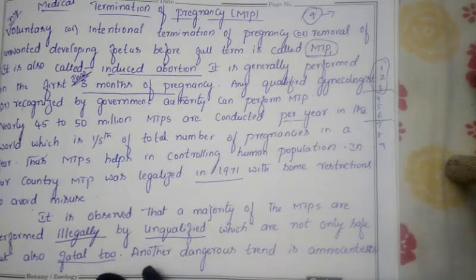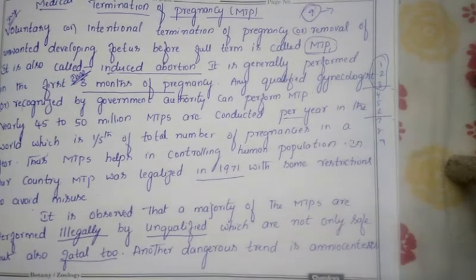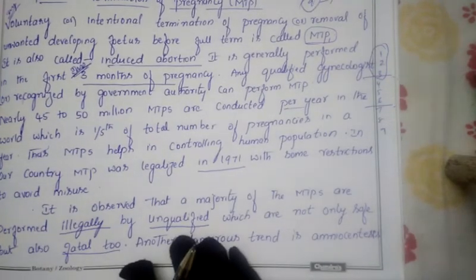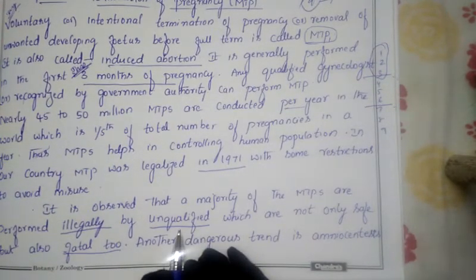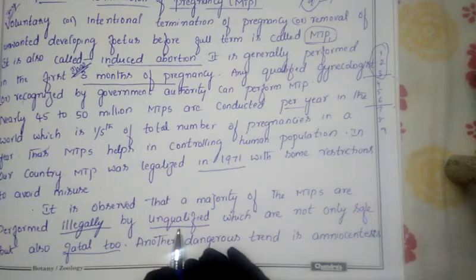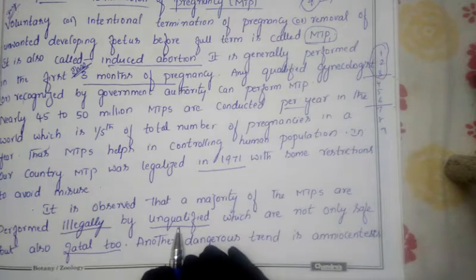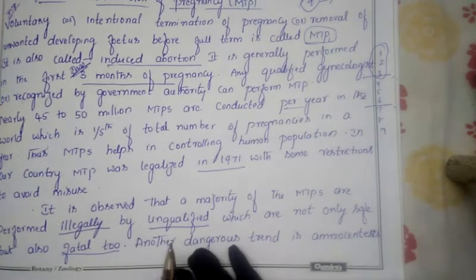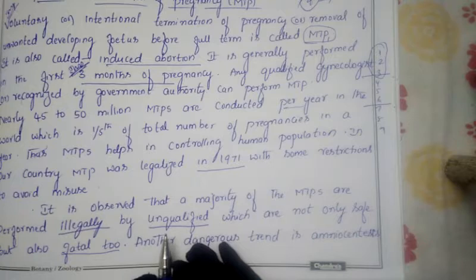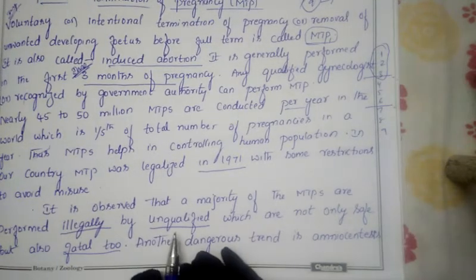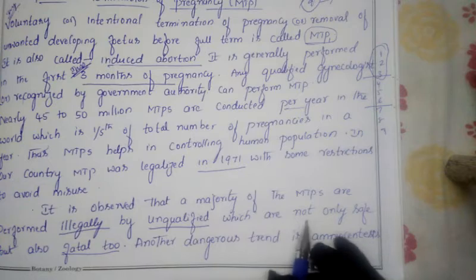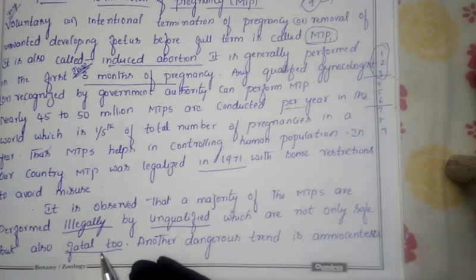In that case, many females will go for MTP or abortion with unqualified persons. Or many persons, for their sexual satisfaction, go for multiple sex, and in that there is a chance of conception. Such people go for abortion with an unqualified person, which is not safe and is very dangerous.